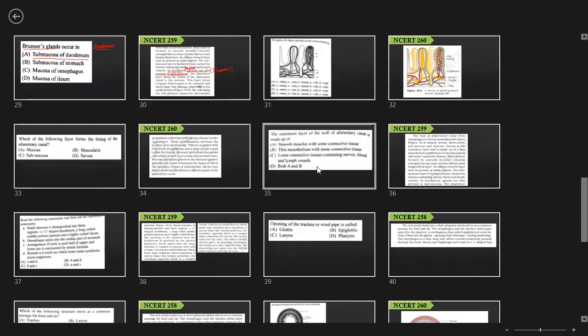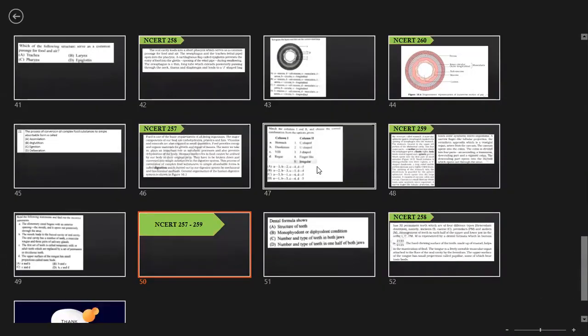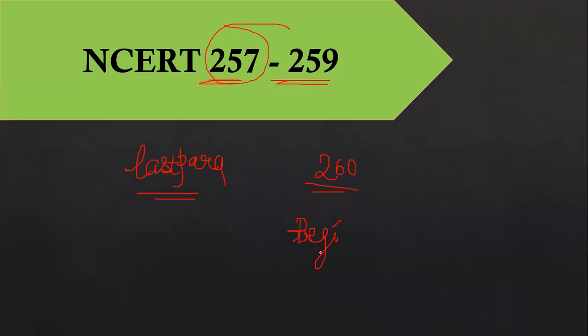It is in page number 257, the last paragraph of the first page 257. Just go read that and read page number 260, beginning of salivary gland. Read that topic also. Okay, then you will find the answer for this.